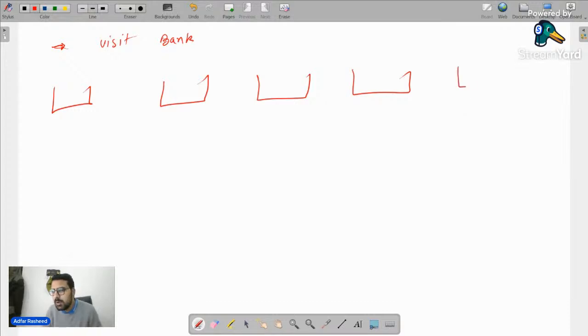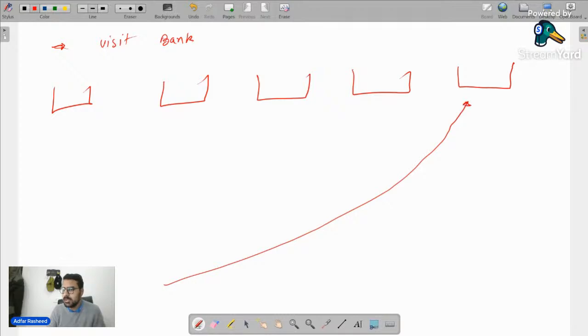And there used to be one counter at the beginning where whosoever user comes, they used to simply tell this initial counter what our work is. For example, I am trying to open an account, or I am trying to do some operation in this bank. So I will simply tell this counter person, hey, this is what I want to do.